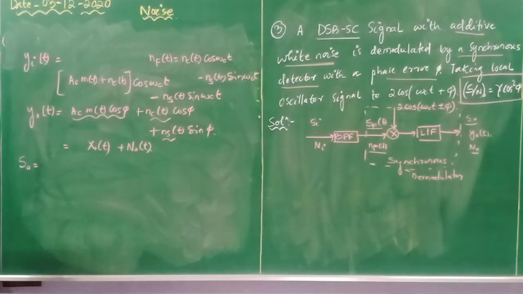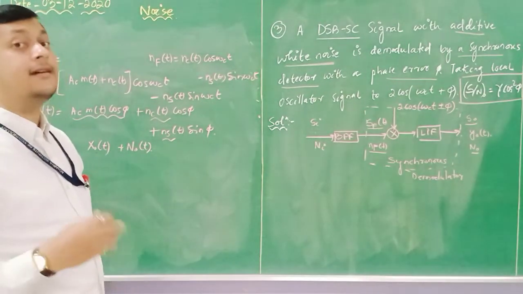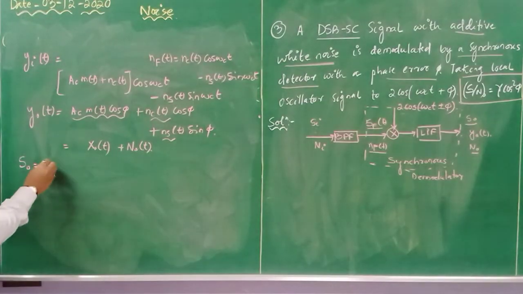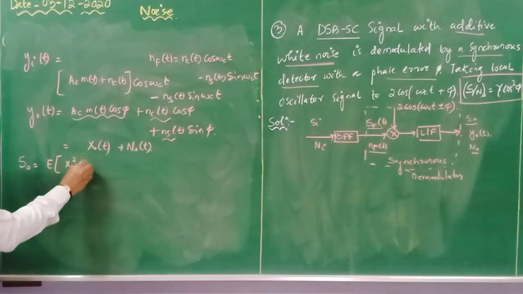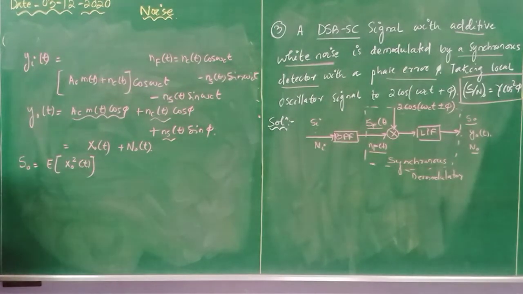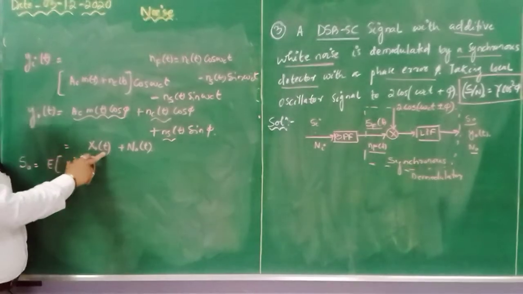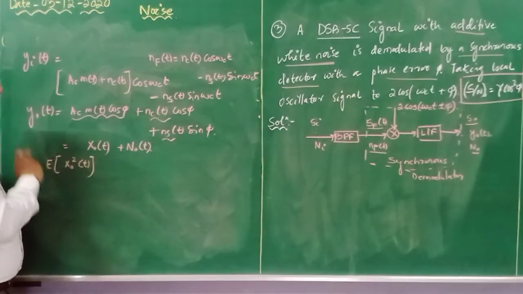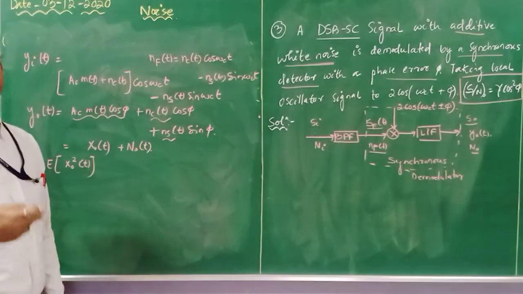In signals and systems, people have identified the expected value as the energy content of that particular value. So I am writing in a single step E of x naught square. This indicates that x naught is my information signal, its square's expected value is called the signal power. This is also one sort of representation.